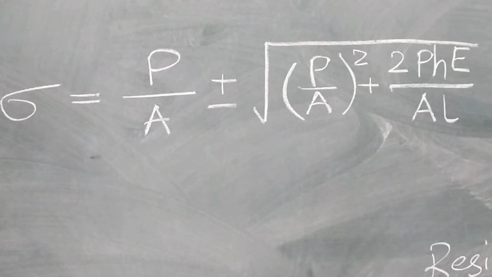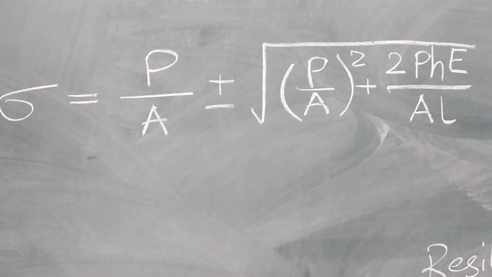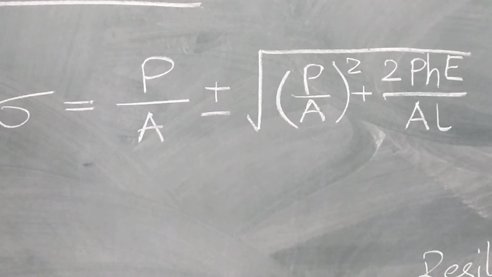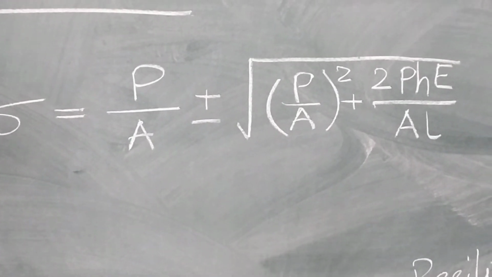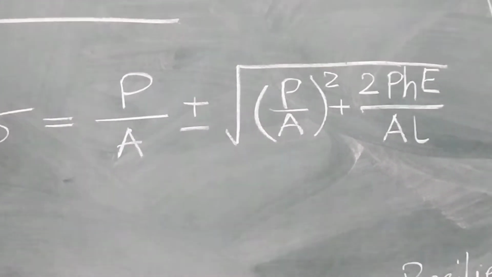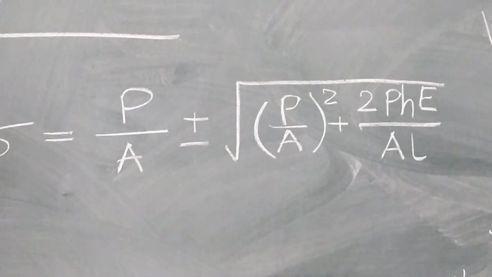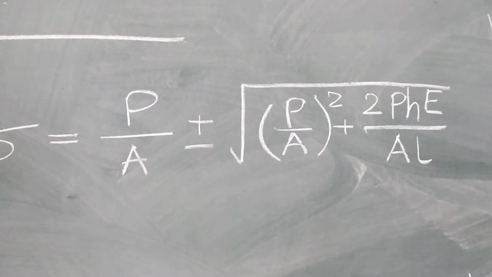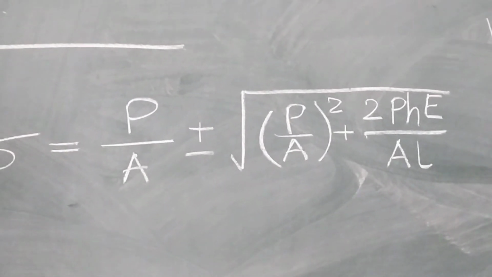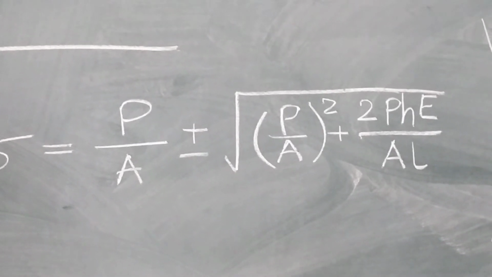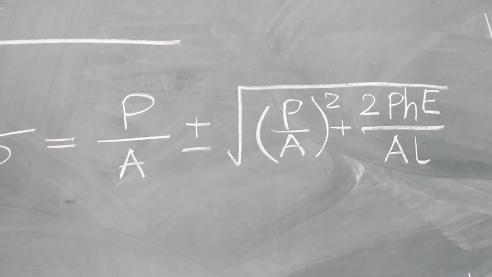plus or minus under root, (P upon A) square, plus 2PHE upon AL.